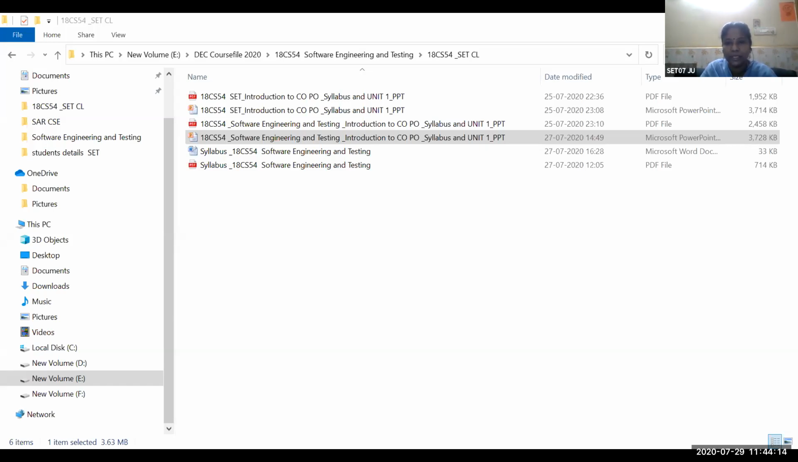Just to give an idea about what software engineering is, what elements are there, and why we need to study the subject. After studying this subject, what are the things we will come to know? All those things we are going to study. We will discuss in today's class, like a bridge course.